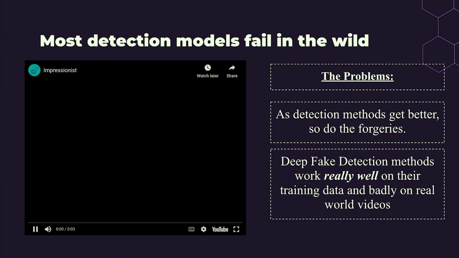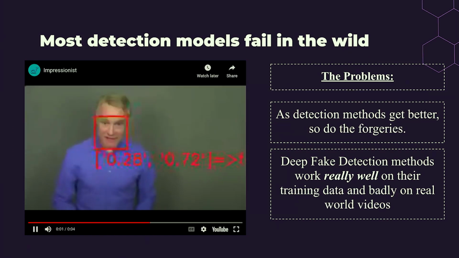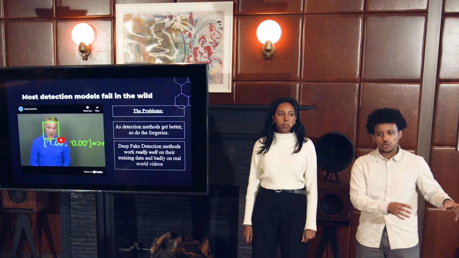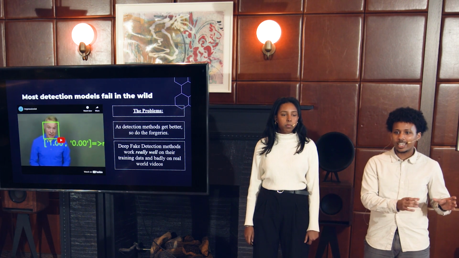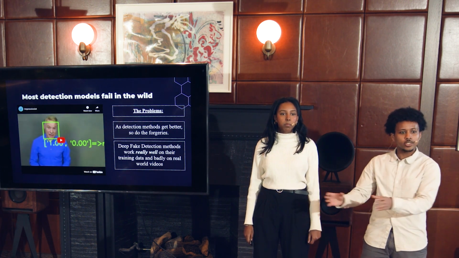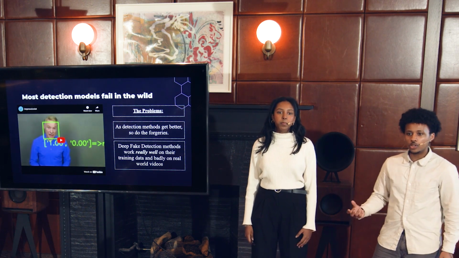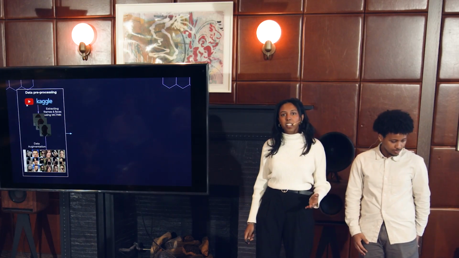Current detection models have a big problem, and that is when they're released onto the internet, they just crumble. And why is that? That's because they're trained in controlled environments that give them pristine, high quality data, and then when exposed to, say, a low quality, messy YouTube video or an Instagram reel, they just don't work as well. So, our solution to this is incorporating messy videos straight from YouTube or Kaggle and other sources into our training data. And this prepares Deep Detect Live to become versatile and to work on anything it sees on the internet.